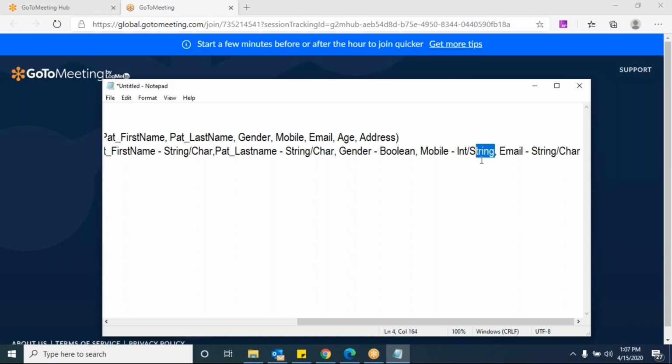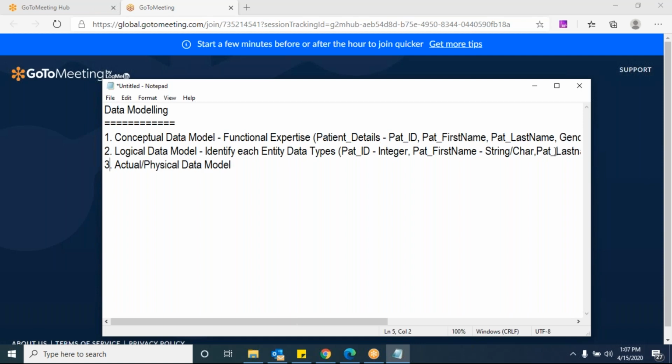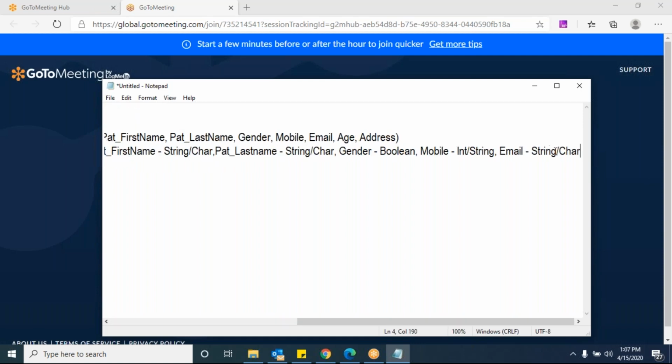Do remember, string is nothing but a combination of alphanumeric and special characters. You said the email is integer? I don't say it is integer, because it is a combination of integers and characters. Yes, I accepted that, but without the at symbol, email will not be accepted, right or wrong? Correct. So the at symbol is a special character for me. If it is a special character, then it is only string or character data type, no integer data type, right or wrong? Is that clear?